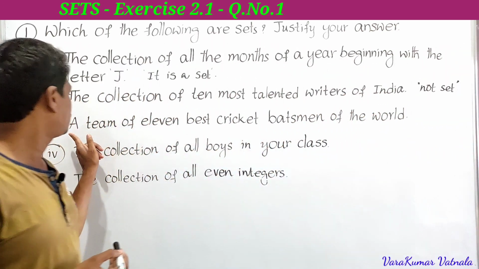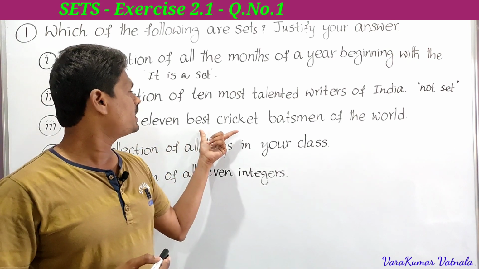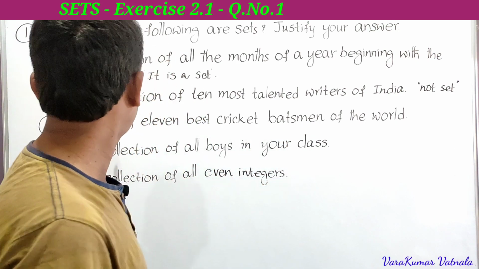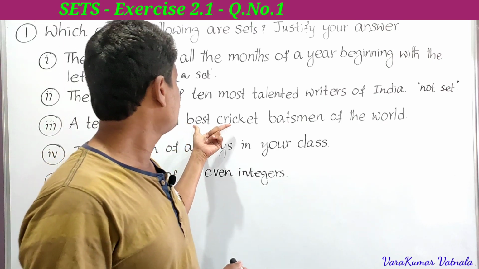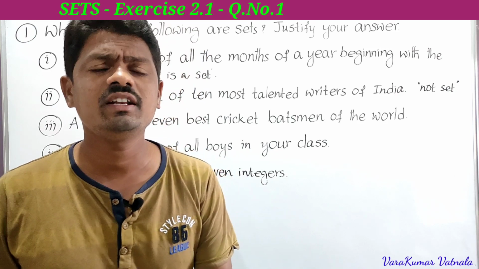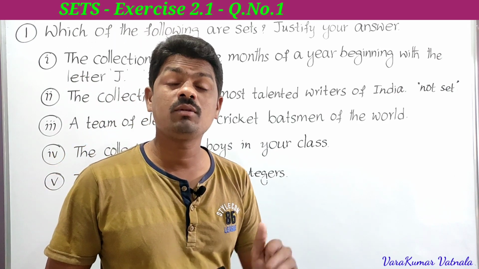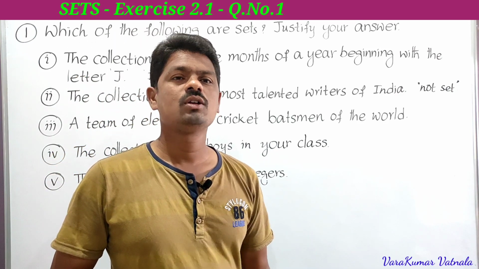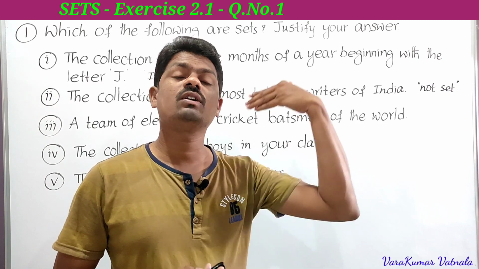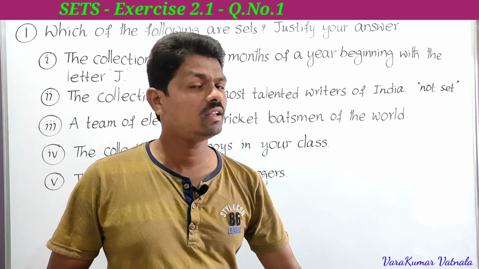Next, the third one: a team of 11 best cricket batsmen of the world. Again it is not possible to select the best batsmen of the world. Suppose I say Sachin Tendulkar is the best, someone will say some other player is the best.